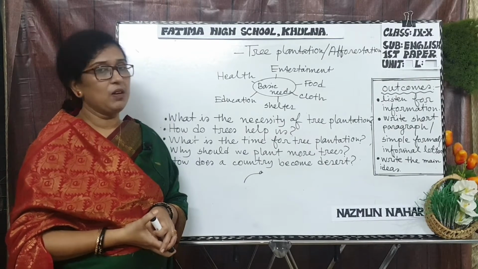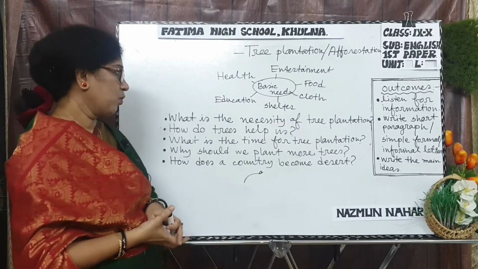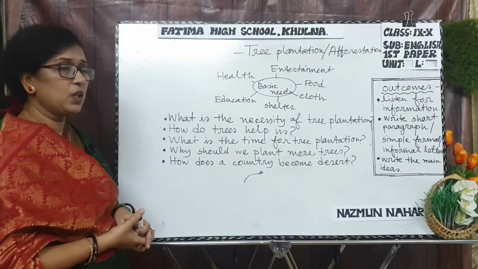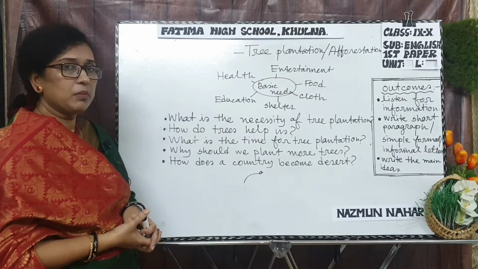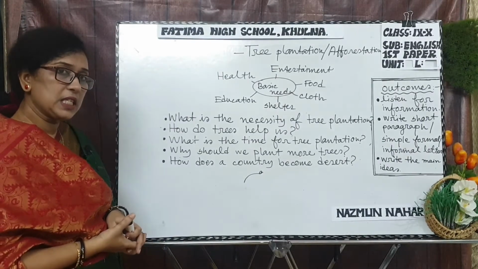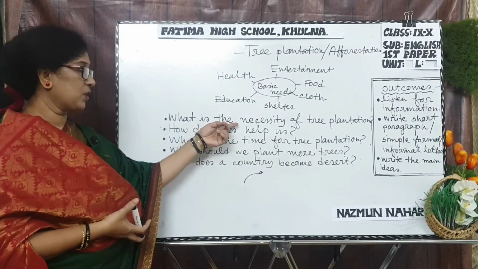Now let's start. Look at the whiteboard please. There are some questions that the question setter may set. The first question is, what is the necessity of tree plantation?